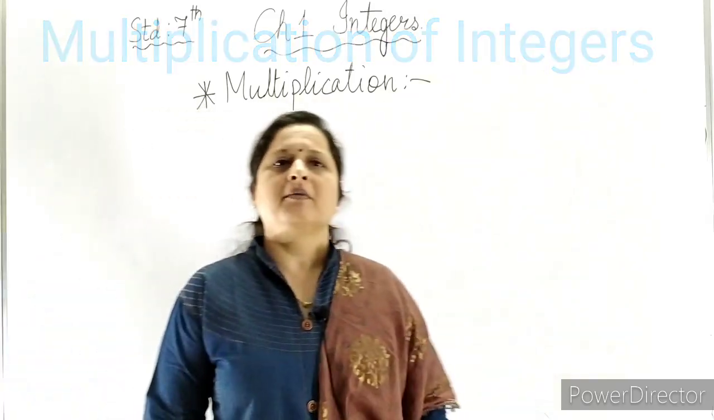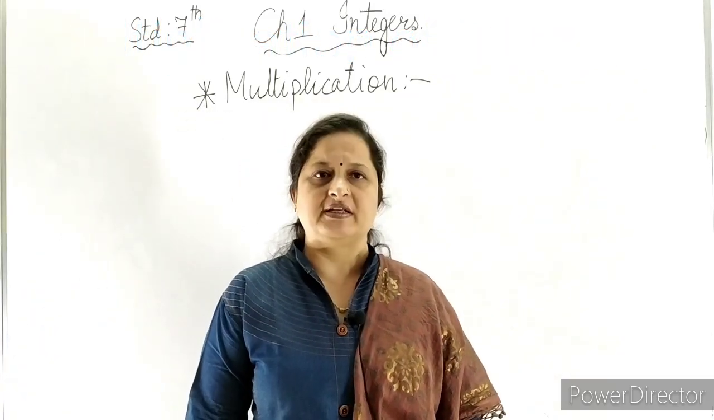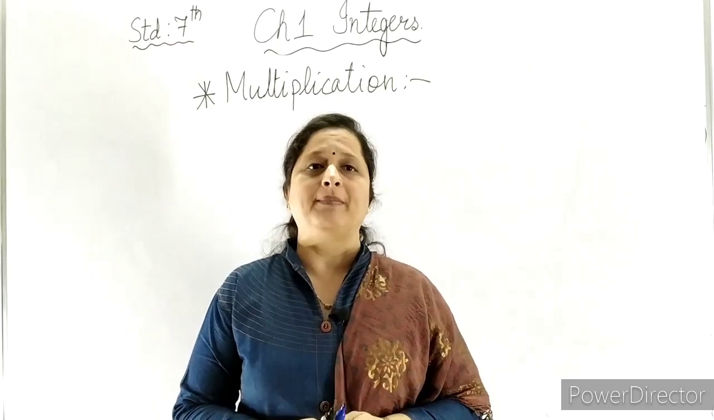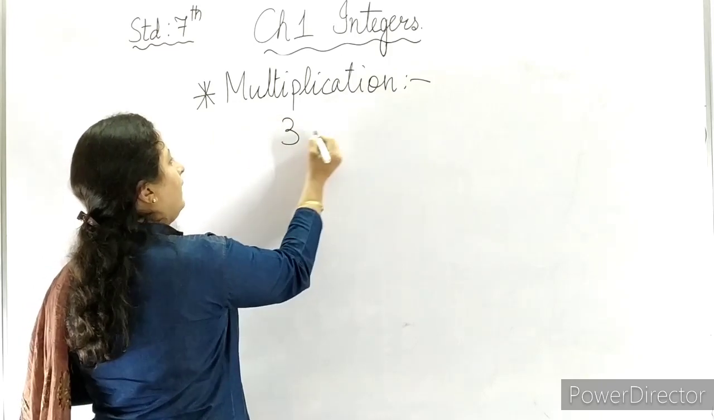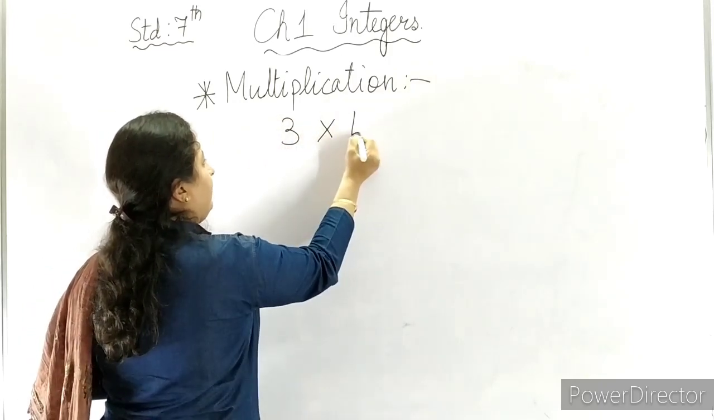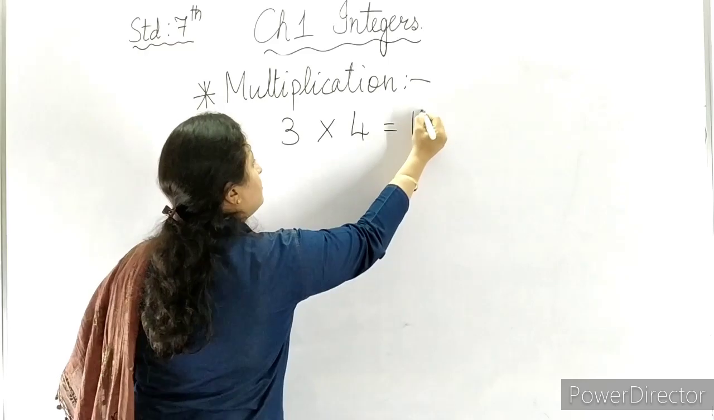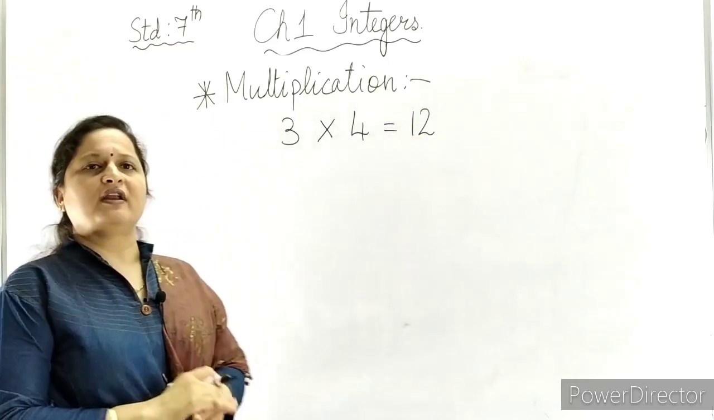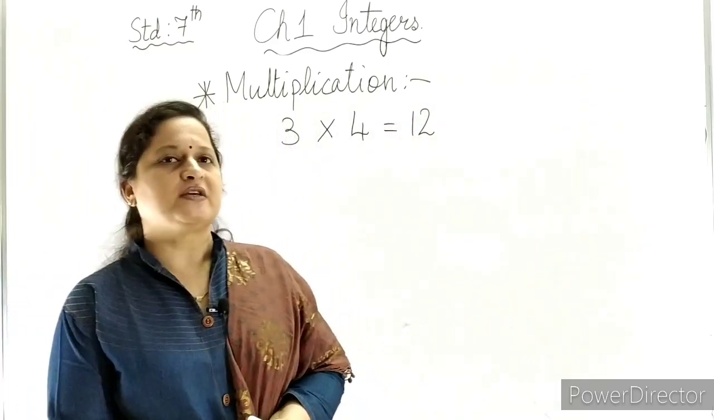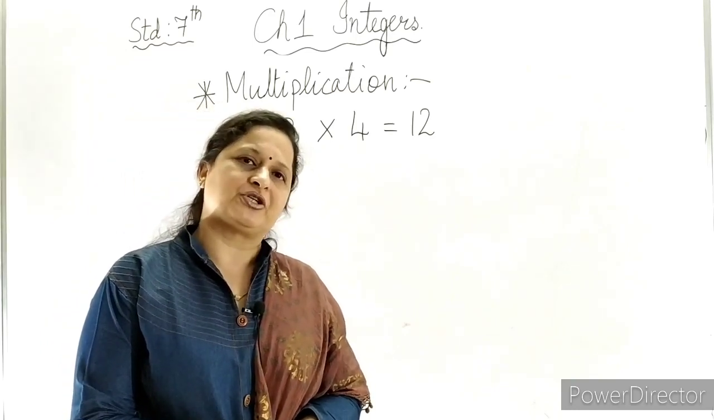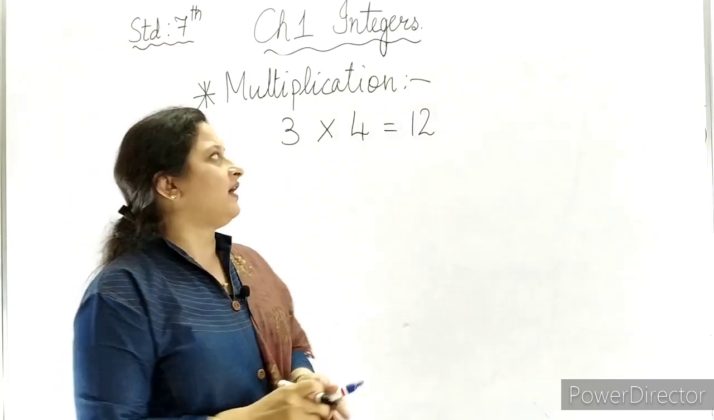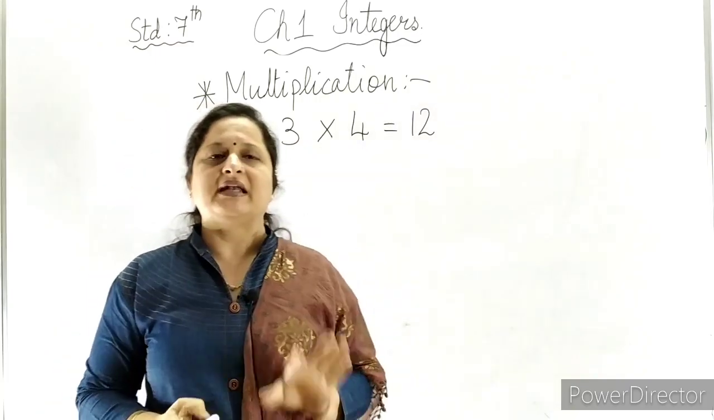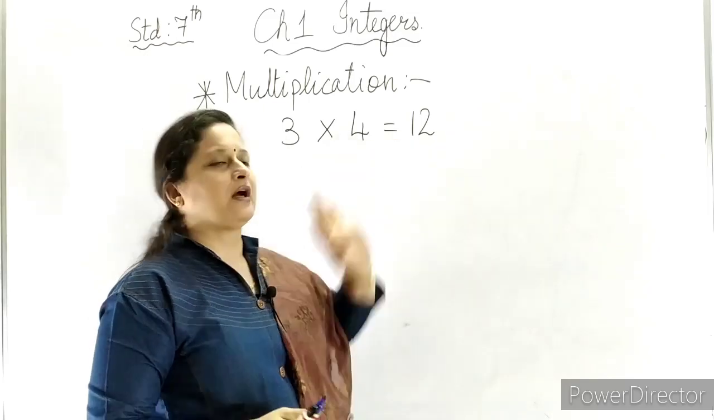Now looking towards the multiplication of integers. Before starting with multiplication of integers, let us see how we do multiplication of whole numbers. We take two whole numbers, 3 multiplied by 4 is equal to 12. Now do we have to think over here that the 12 will be a positive integer or a negative integer? No, because both the numbers are positive numbers. So when we are talking about whole numbers, that is our positive numbers, the answer will come to a positive number.